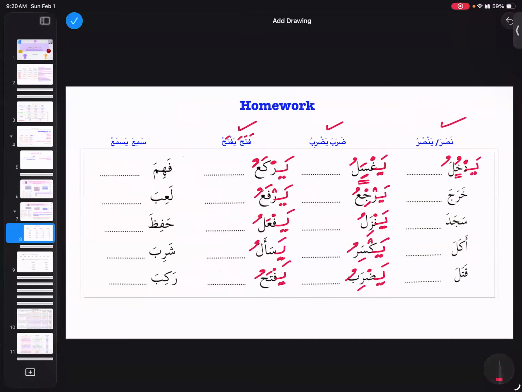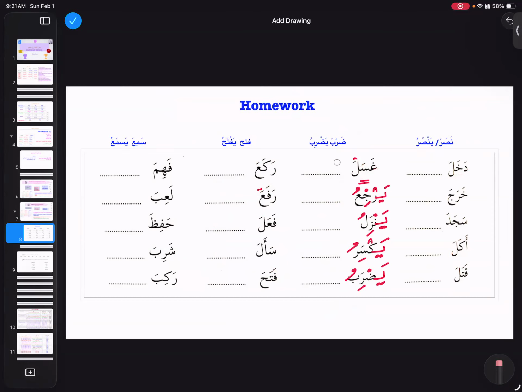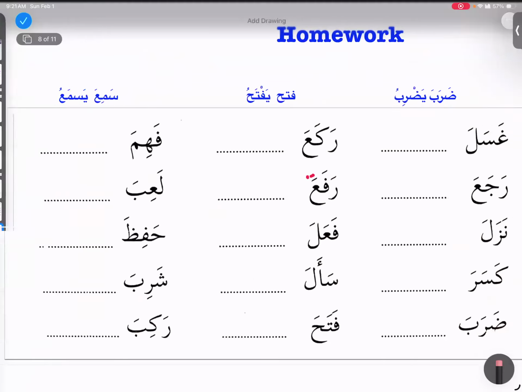Now comes sami'a. So there is a bab sami'a in fail madi. We're going to see that the middle root letter is taking what? Kasra, right? So this is different from bab nasara, bab daraba, bab fataha. We can easily recognize that this is not going to conjugate like bab nasara, daraba or fataha, right? So sami'a becomes yasma'u, right?